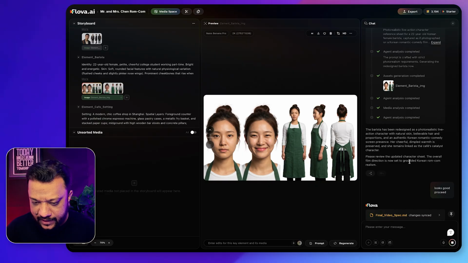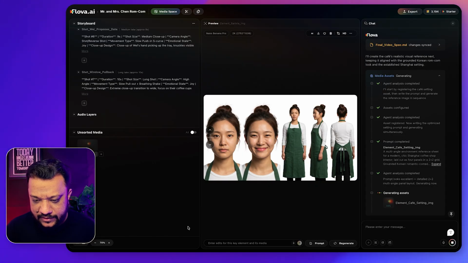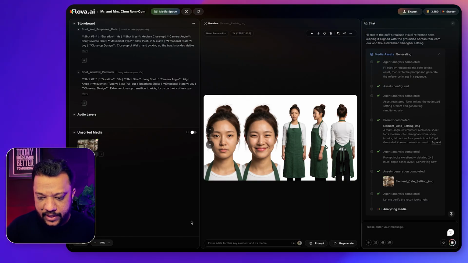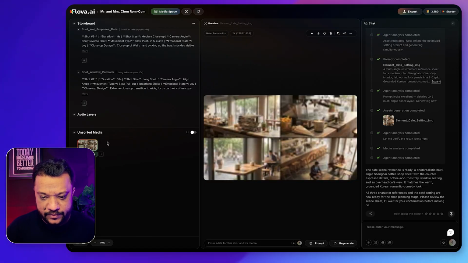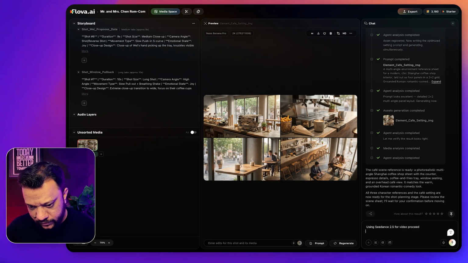Now, as a next step, you can see this skill is analyzing the overall story and all the characters generated, and it will create the assets which are required for this story as well. It starts generating the background part. So the cafe background, it is generating, in which this story is going to happen. And I can see this cafe is looking really good and very realistic. The overall lighting of this cafe is looking good to me. So let's go ahead.